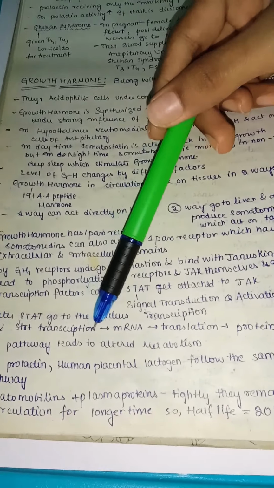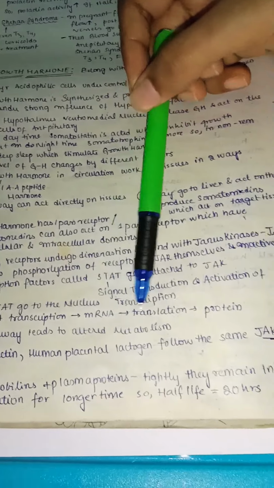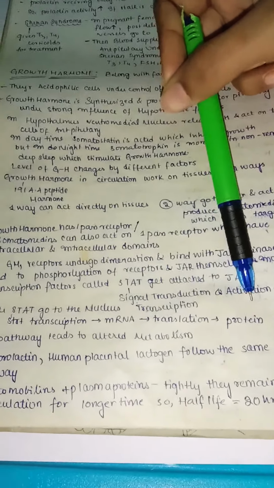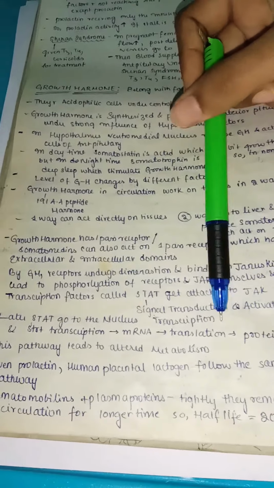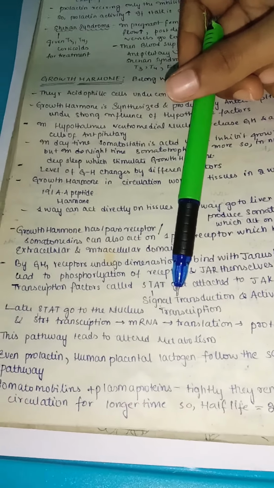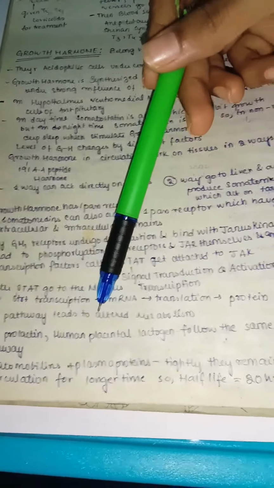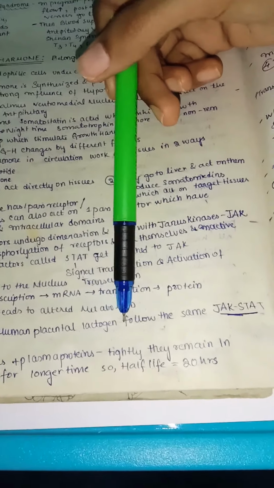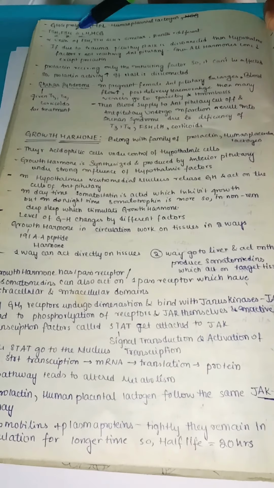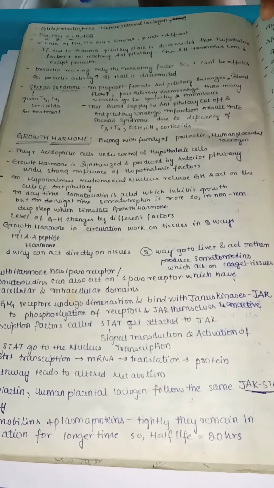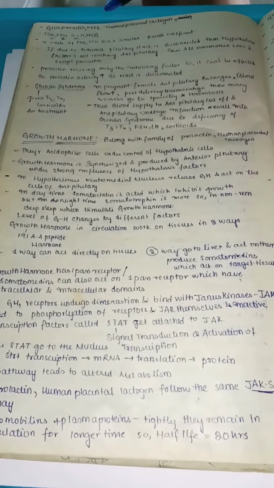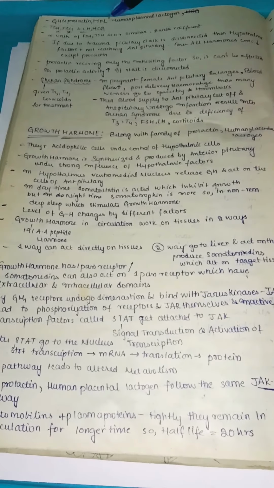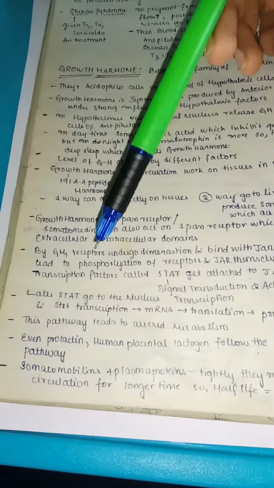Because of transcription, the mRNA will be formed. By the process of translation, it will lead to formation of proteins. So this pathway will lead to altered metabolism, because inside the cell the whole metabolism is now altered. Even prolactin and human placental lactogen follow the same JAK-STAT pathway. So now we can understand that growth hormone, prolactin and human placental lactogen are the acidophilic family. They have acidophilic cells, and they follow the JAK-STAT pathway by means of one-pass receptors.